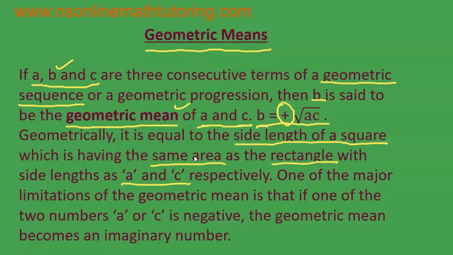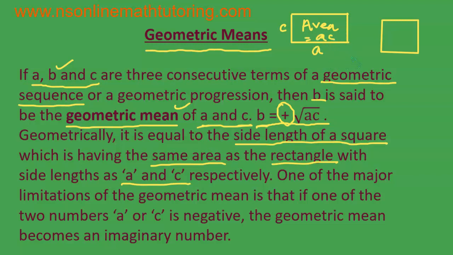Okay. So what does this part mean? Suppose we are having one rectangle. This is the rectangle and this is the square. Obviously, they are not drawn to scale. Okay. And suppose this length is A and this is C. Therefore, the area of this rectangle will be equal to AC.